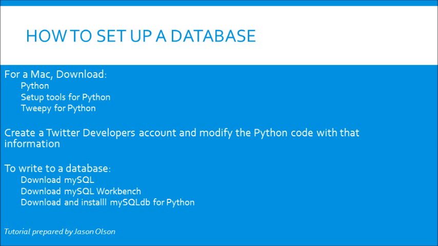As described previously, one of the first steps is to set up Python and to set up a database. So for our group, we were doing this on a Mac. So we downloaded Python and Terminal, and there's many different setup tools you have to download, and we also downloaded a specific code called Tweepy. Now, depending on what you'll need to do for your project or whatever problem you're trying to tackle, you may need to download different things. So essentially, in this case, Google really is going to be your best friend.